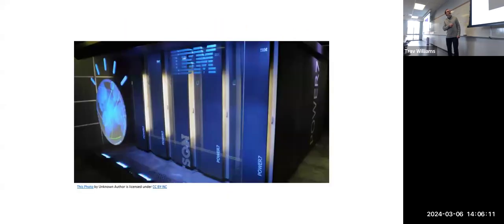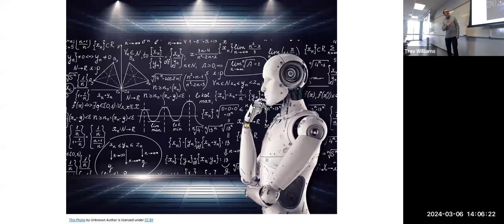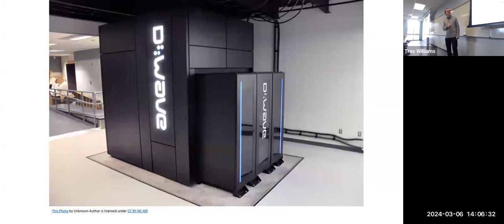All right, computing. Here's one of the early artificial intelligence computers. This was called Watson. This was the one that competed on Jeopardy and won. This represents machine learning, how artificial intelligence can now train itself. You just give it data, it figures it out and learns on its own.